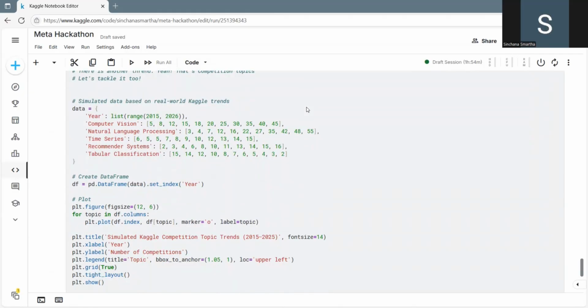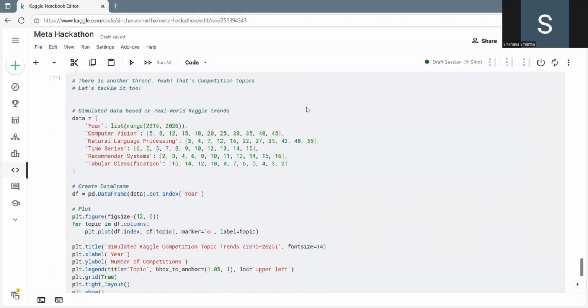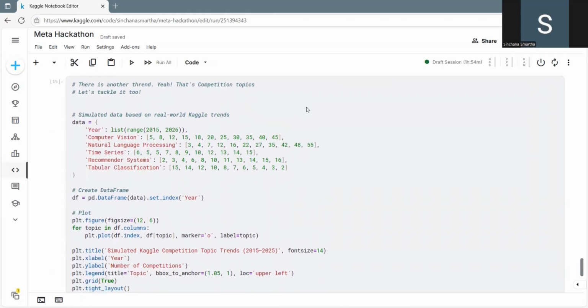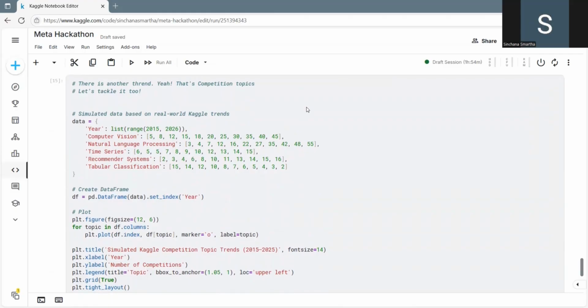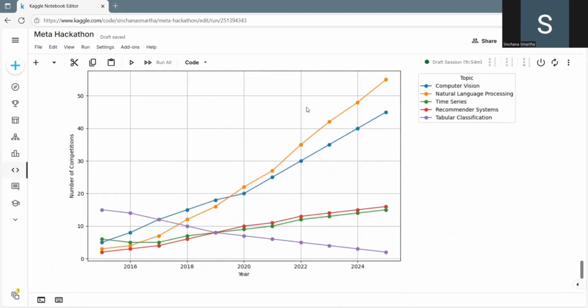Well, now let us get into another insight that I extracted. Competition topics are evolving. I created a synthetic dataset to track five major competition types from 2015 to 2025: computer vision, CV; natural language processing, NLP; tabular classification; recommender systems; and time series. Now my insight was this: NLP overtook all others by 2021. Tabular tasks declined, and CV remained stable. The future of Kaggle is unstructured data, particularly language.